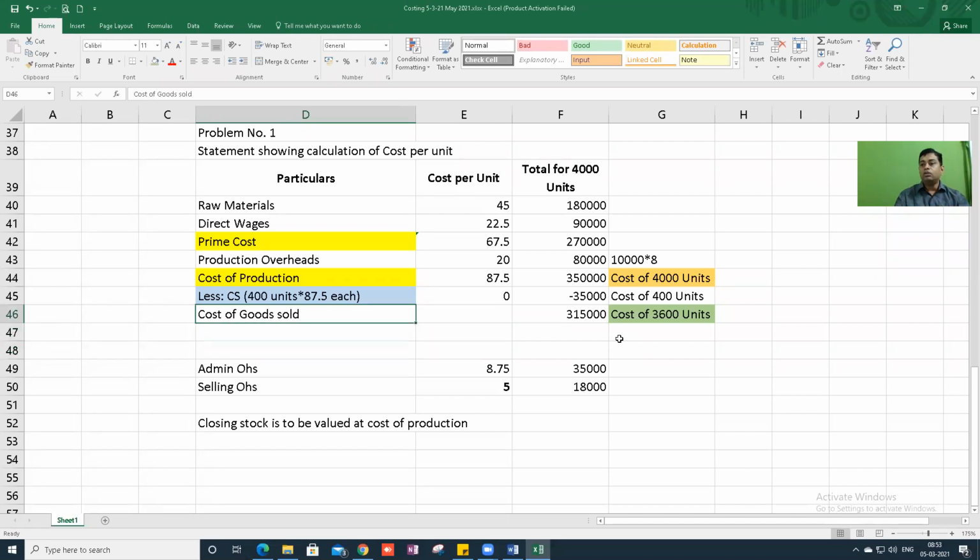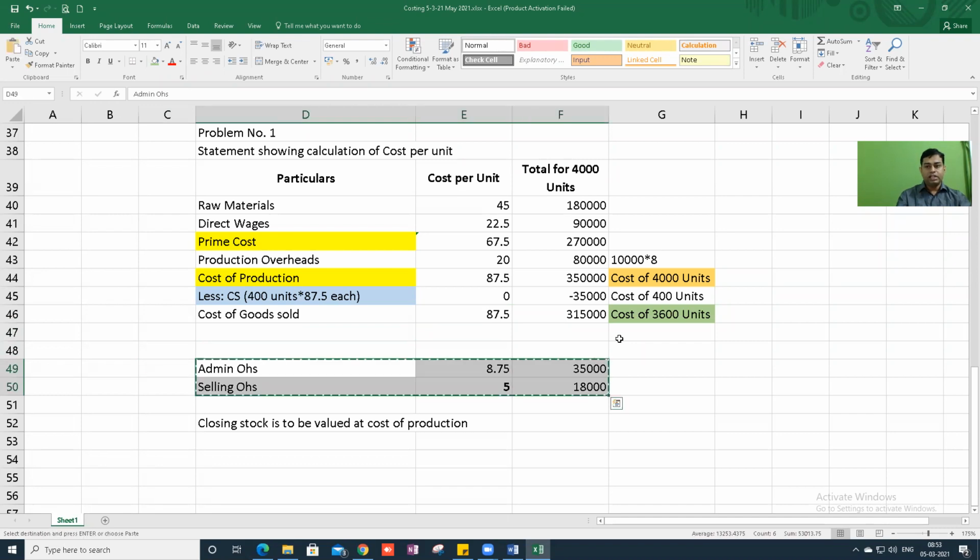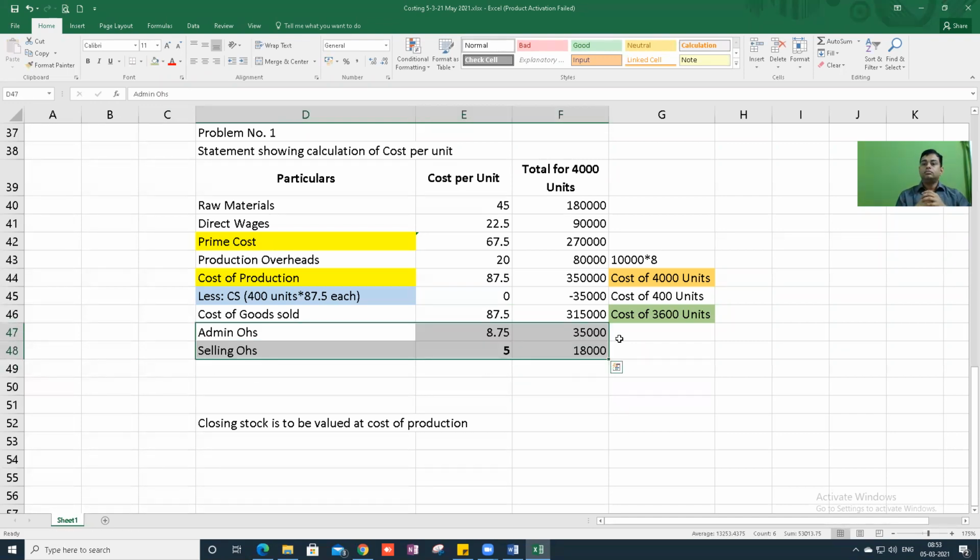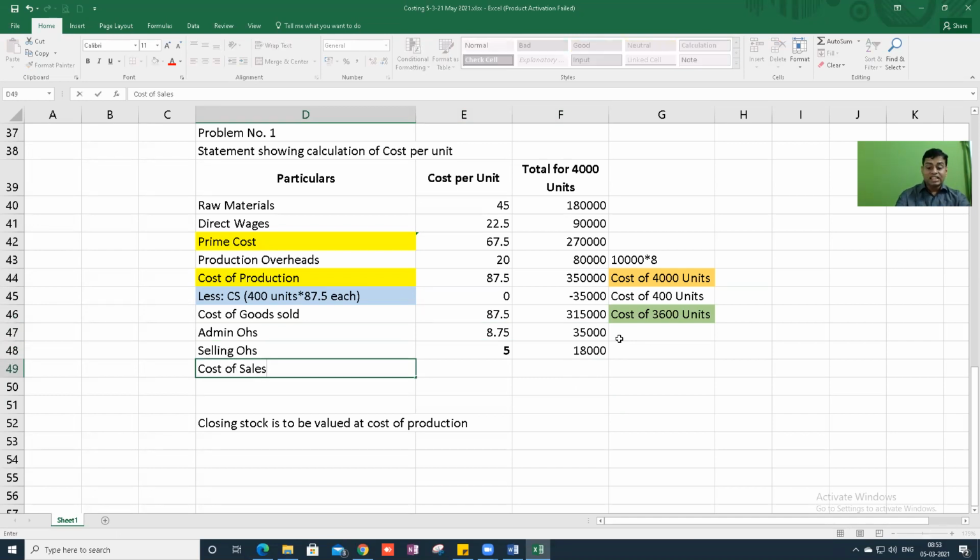Now what I do is, here 87.5. Now I take admin and selling overheads here. Okay, this is called what? Cost of sales. This is called cost of sales.